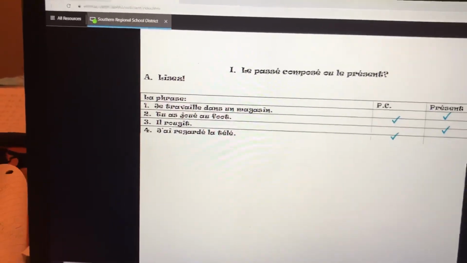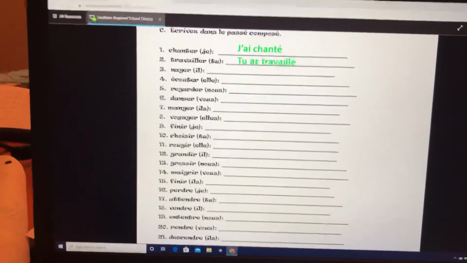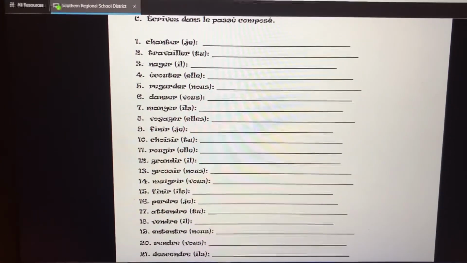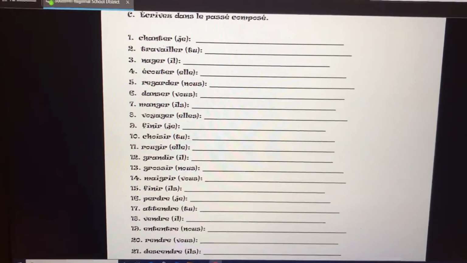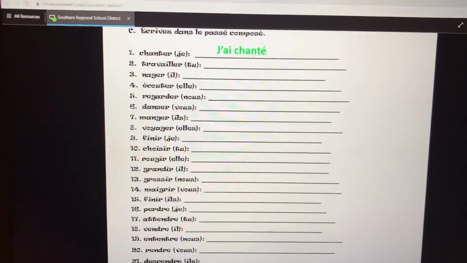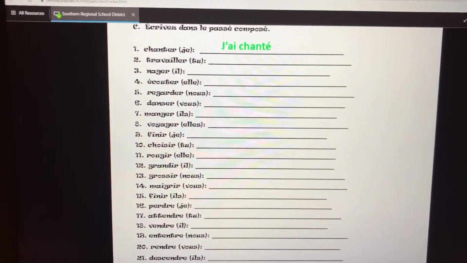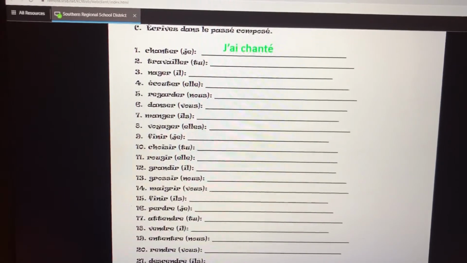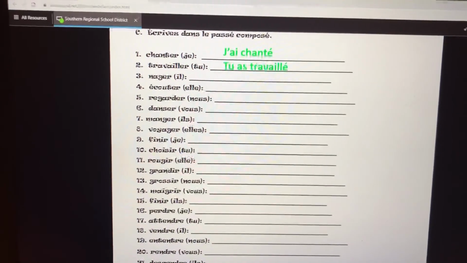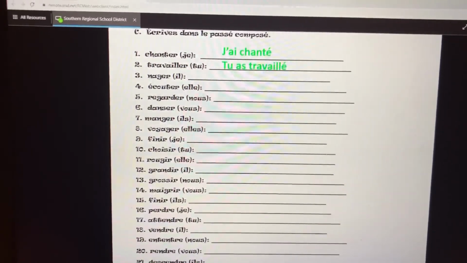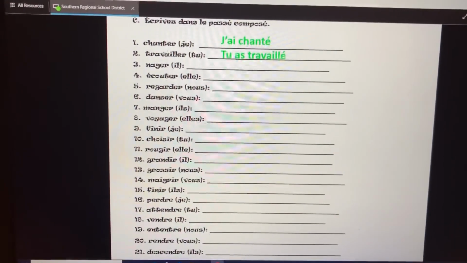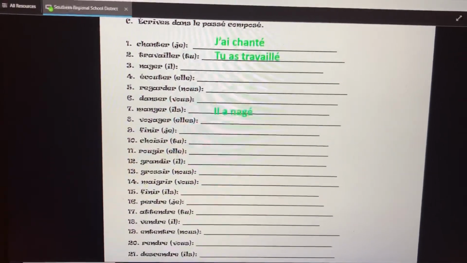For exercise 2 of tonight's assignment, your job is to put each verb into the passé composé. For example, chanter, for je, to say I sang, you need subject, avoir, past participle, j'ai chanté. Numéro 2, travailler, for tu, to say you worked. Tu as travaillé. Numéro 3, nager, for il, to say he swam. Il a nagé.